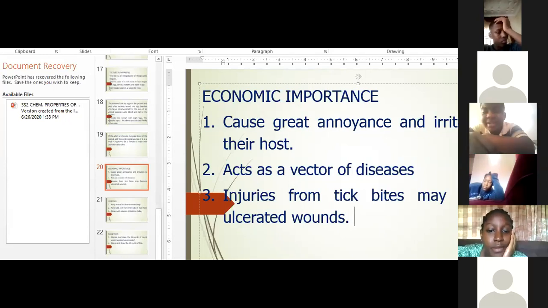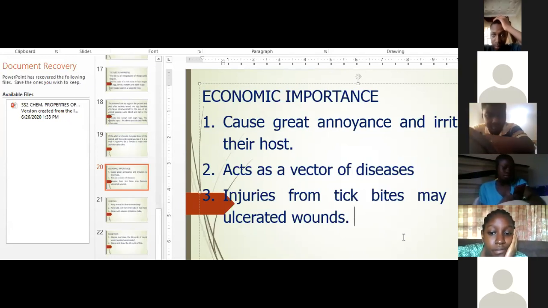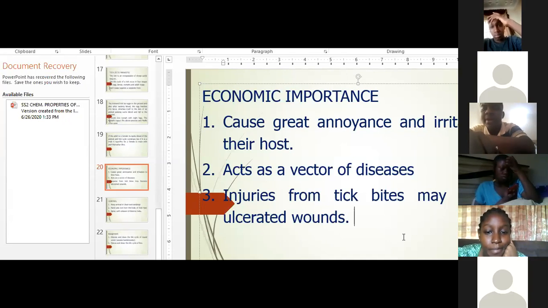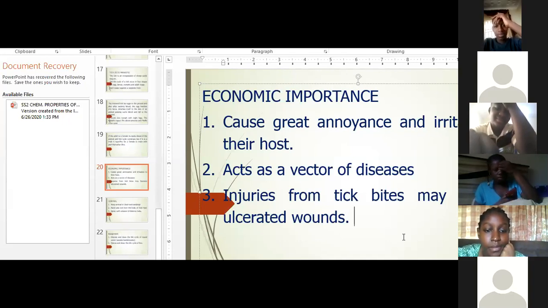Yes, my dear. Please, what do you mean by ulcerated? It is a kind of wound that is ulcerated. You see the flesh. If you have a wound on your skin and it's getting dry, but later you scratch, you itch the place, you notice that it will become fresh. Do you understand what I'm saying? Yes, ma'am. It will become fresh. Daniel, let me finish. So that fresh wound is called an ulcerated wound.